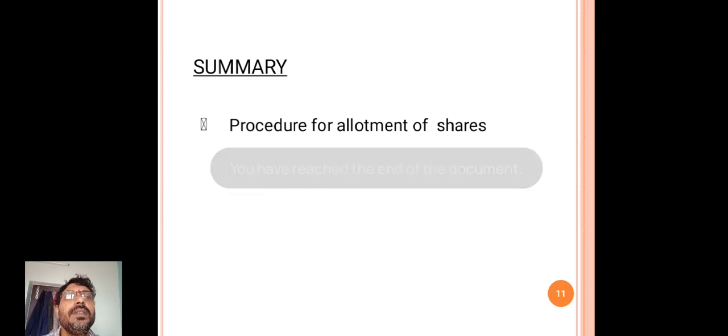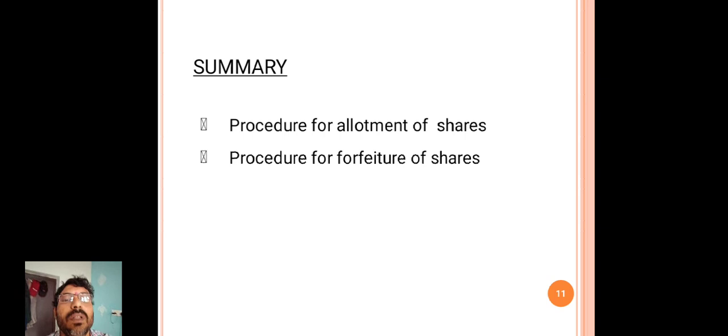Here in this class, I have clearly explained the procedure for allotment of shares and the procedure for forfeiture of shares.